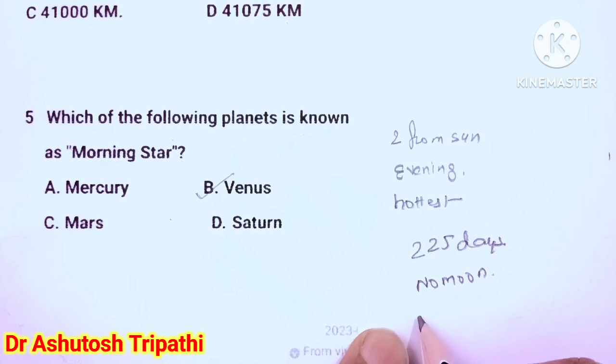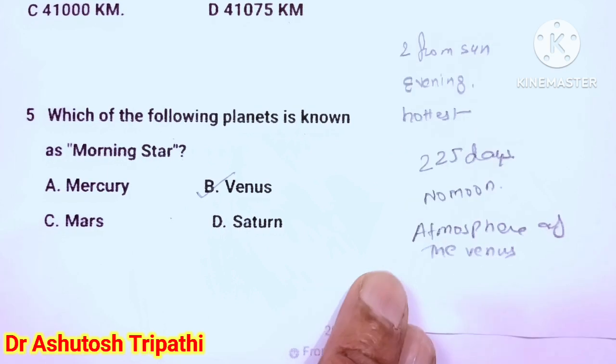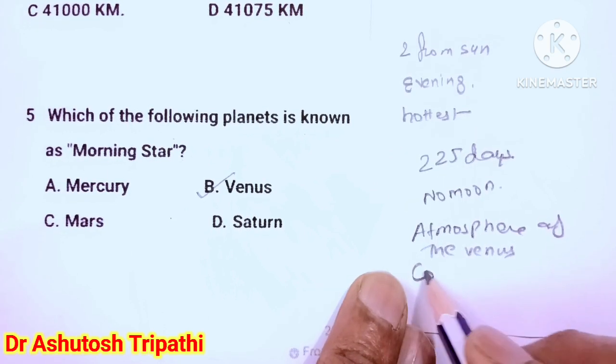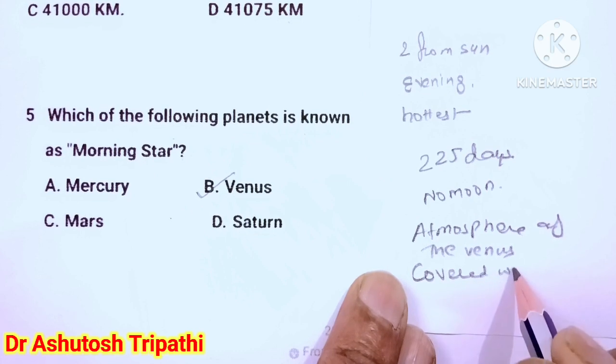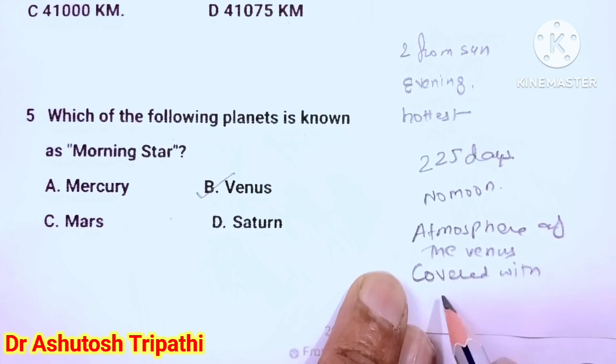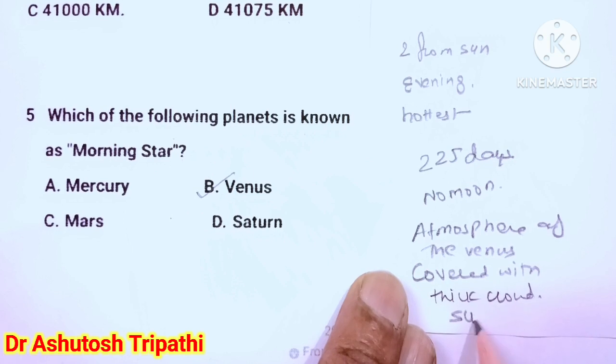The atmosphere of Venus is covered with thick cloud. That's why it strongly reflects sunlight.